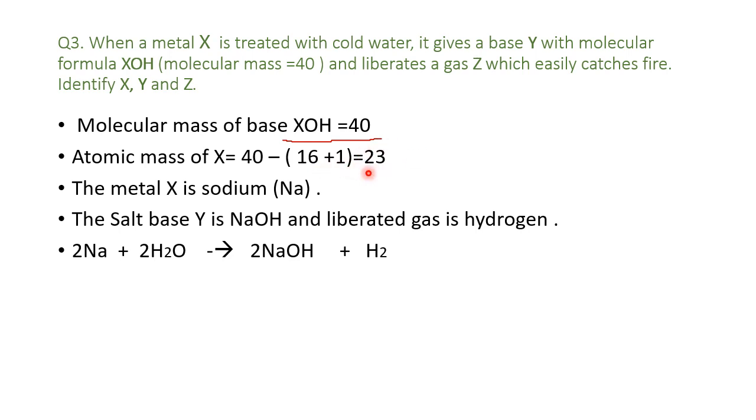And 23 is the atomic mass of the element sodium. And hence we can say X is sodium. Now the base formed is NaOH, and it liberates hydrogen gas. So the equation: Na plus H2O gives NaOH plus H2.